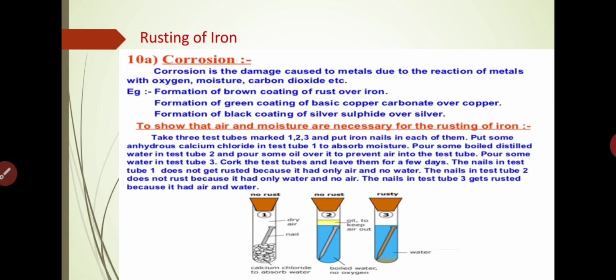The nails in test tube 3 get rusted because it had air and water in it. So we have to notice that mainly 2 things are required for corrosion or rusting: oxygen and moisture. We can say that if these things are there, then rusting will happen. Okay.